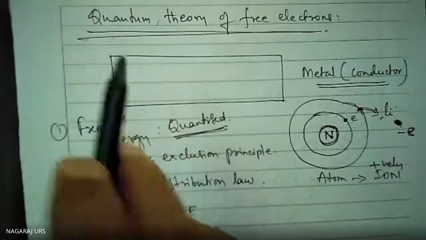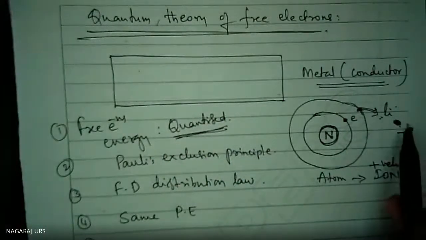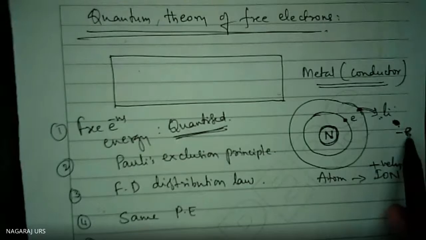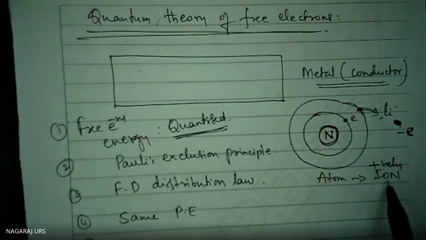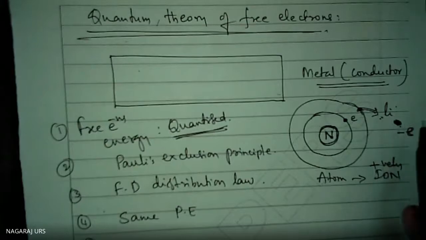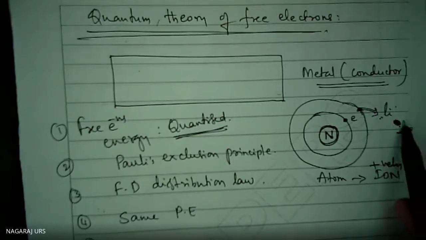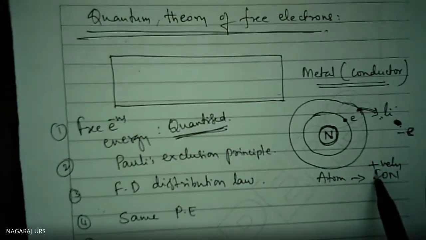But according to quantum theory, once the electron is removed from that orbit, there is no force of attraction between the removed electron and the positively charged ion. Between one removed electron and another removed electron, there is no force of repulsion, because normally minus and minus repel, and minus and plus attract.